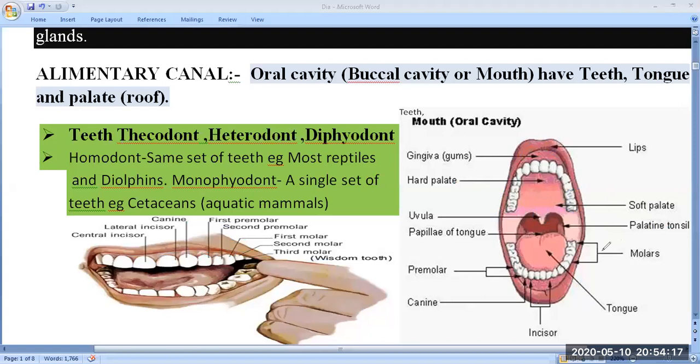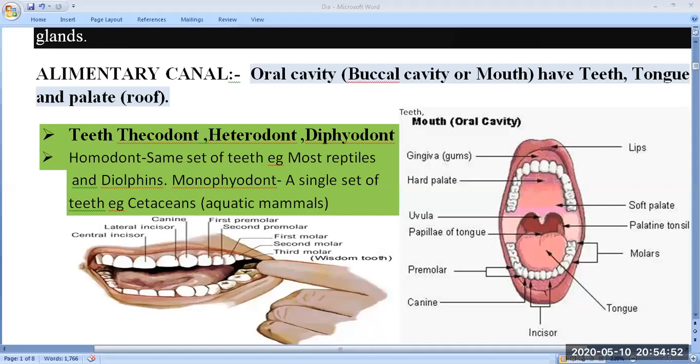After that, you can say they have the soft palate near the pharynx region, and the palatine tonsil, which they have also provided. Here next is the teeth. If you can see, we have already seen this. So this is the teeth arrangement. The last 3 are the molars, then 2 premolars, 1 canine, and 2 incisors. So you can say lateral incisor as well as central incisor. So this is the arrangement of the particular teeth in the mouth.